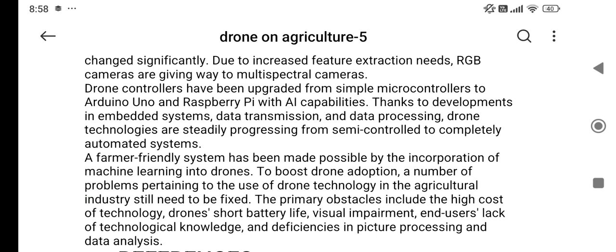To boost drone adoption, a number of problems pertaining to the use of drone technology in the agriculture industry still need to be fixed. The primary obstacles include the high cost of technology, drones' short battery life, visual impairment, users' lack of technological knowledge, and deficiencies in picture processing and data analysis. That's it.